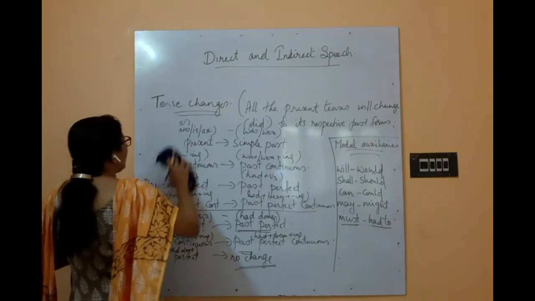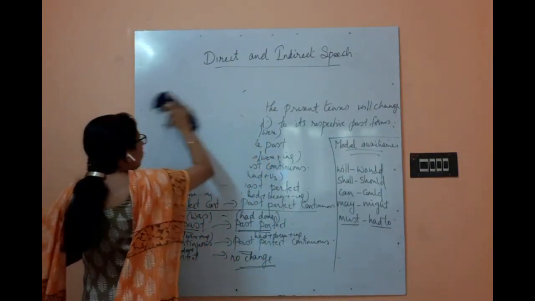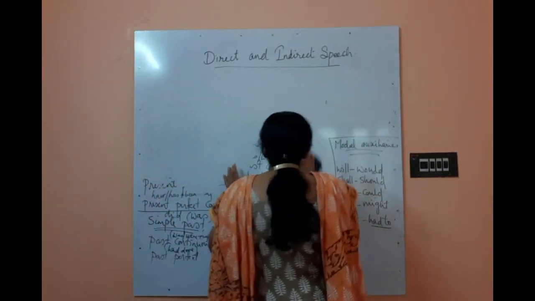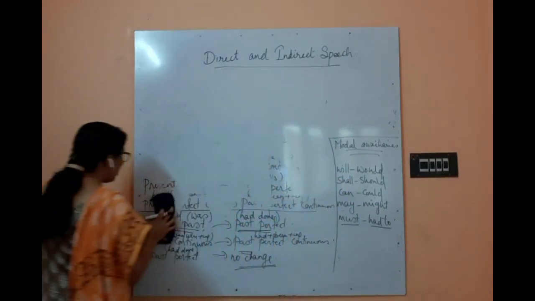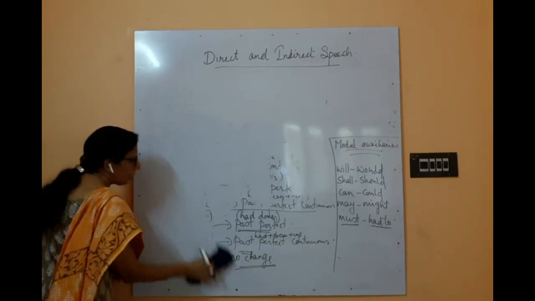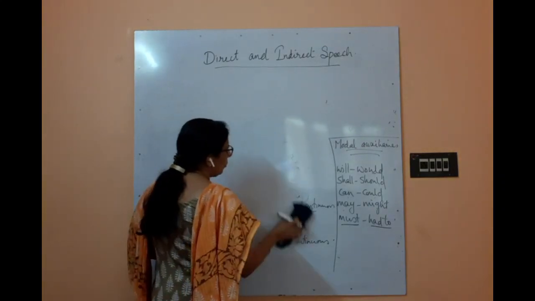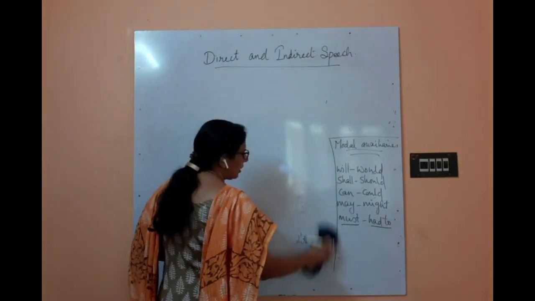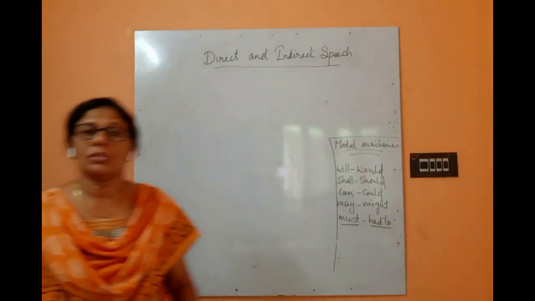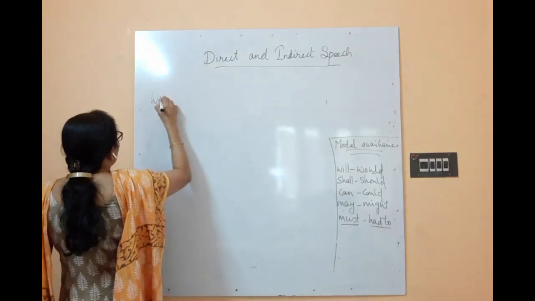Now the next thing is that some words of nearness also will change. Not only the tense, words of nearness will change with respect to words of distance. So if it is a closer thing, this will change to that, and these will change to those. We know that this is a word we use for things which are very close, singular in number, and for things which are far, singular in number, we use that. Same way, words of nearness.